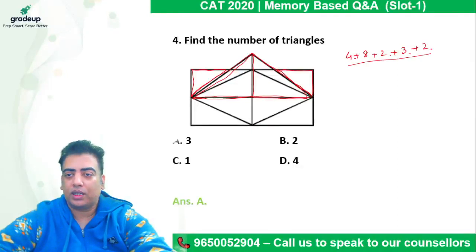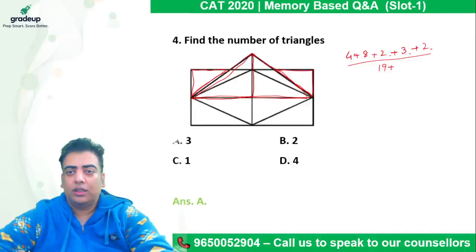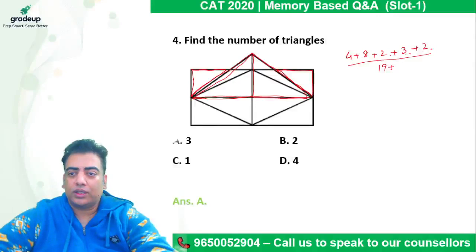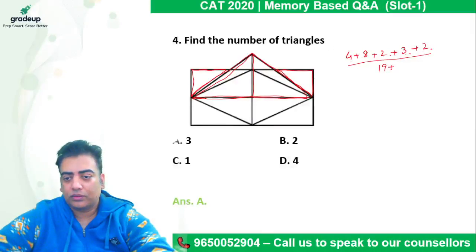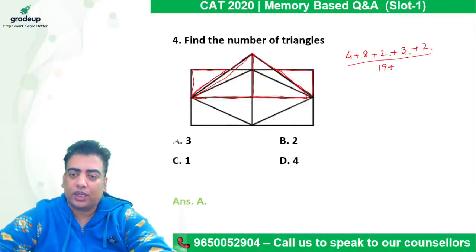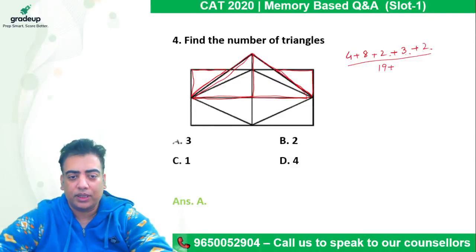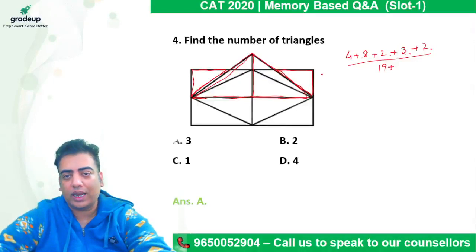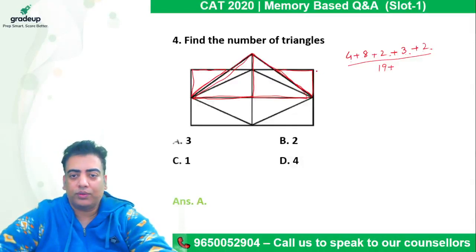So we have reached a count of 4 plus 4, 8, 16, 17, 18, 19. So please check it out. This much count is clear to each one of you. Yes, if your options are wide, Sanchit, you should always attempt these kind of questions. All right, so just ensure that the count is taken care of. You are not missing on any of the triangle. You have to be a lot patient here, right?